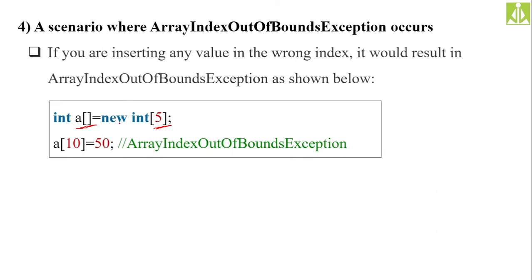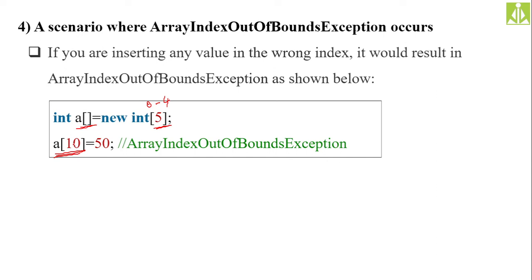int a[] equals new int[5]. We are allocating the memory dynamically. So an array of 5 elements will be created. And what I am doing over here is trying to assign a value to a[10]. That is nothing but the 11th element in your array, because the index will start from 0 to 4. So a[4] means the 5th element, the last element. But a[10] means the 11th element in your array.